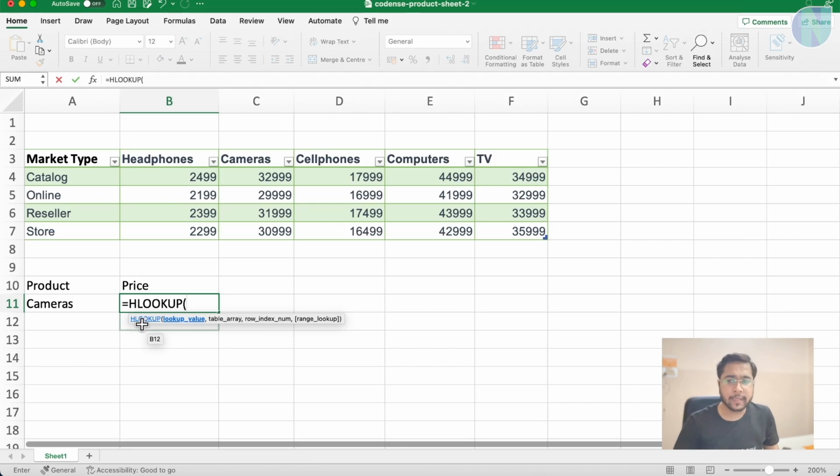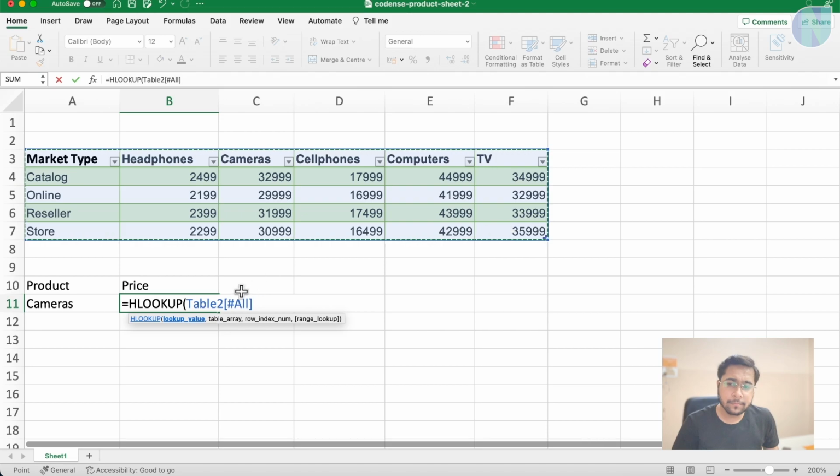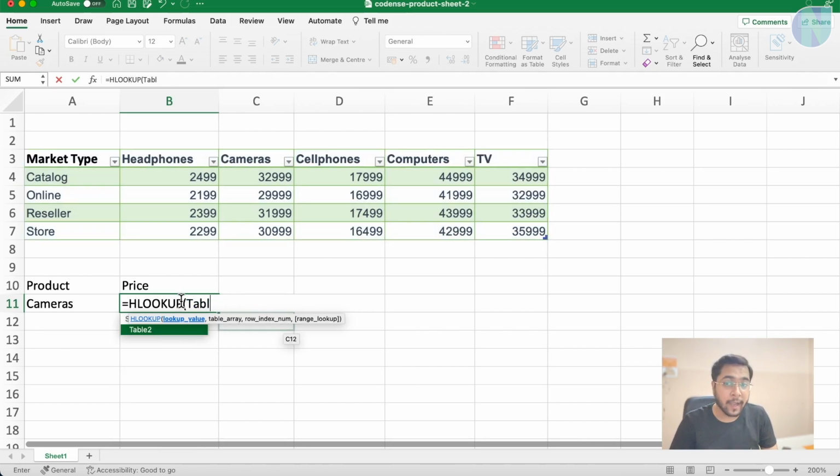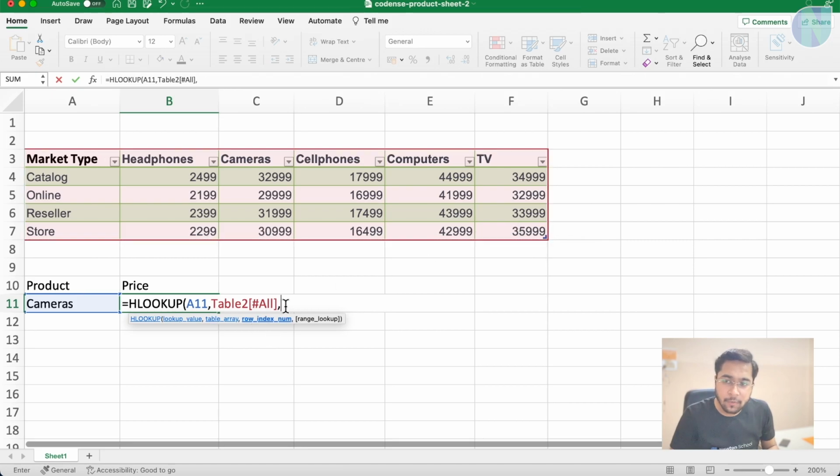If I click here, you can see this hint opens up. Which value do I need to look up? I need to look up this cell. This cell is the source of value which we need to check in this table. Now after this we need to select the table. Here we select the table. Next, I need to press comma. So the first value is this one, then I press comma, then I select the table, then I press comma again, making sure to put the comma.